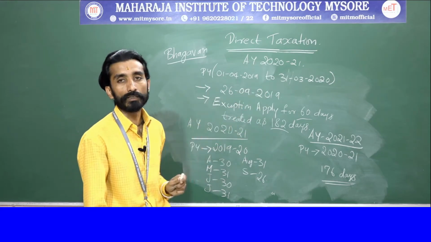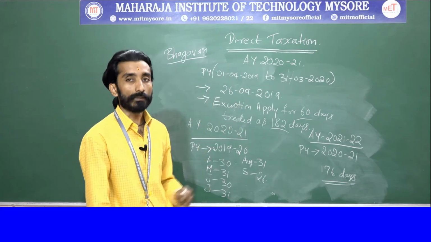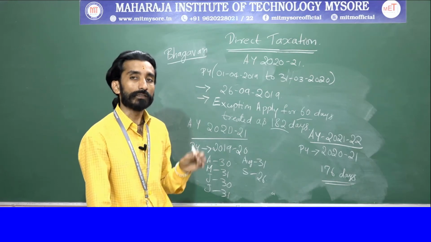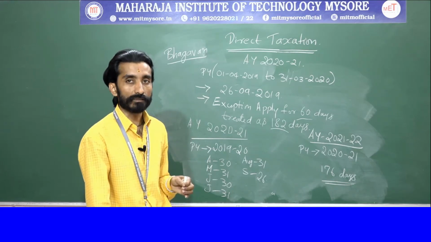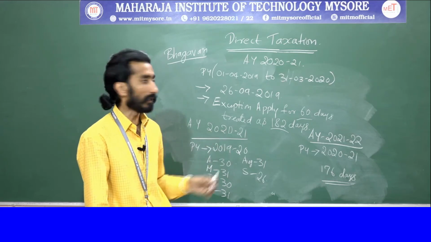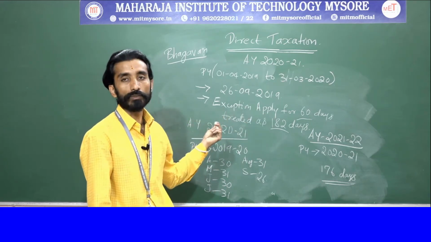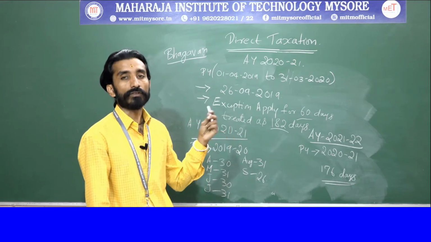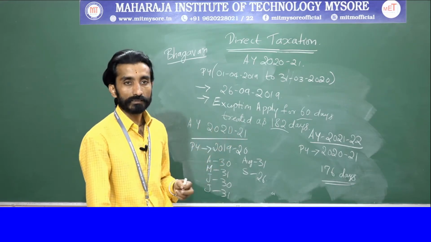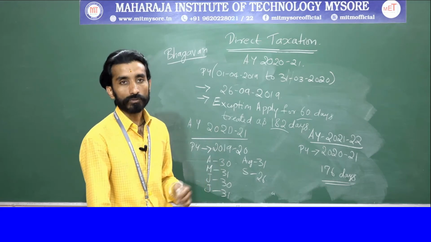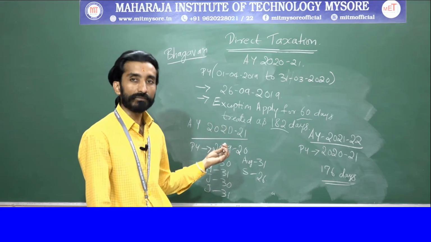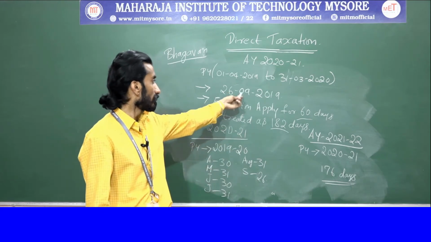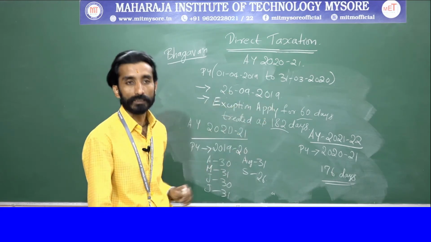on 26/9/2019 he is leaving India for the first time. So, at that particular point of time, the exception of 60 days will be treated as 182 days, which will be applicable for your basic condition. Here, your first basic condition says 182 days or more. In this case, he has left India in the previous year, on 26/9/2019.